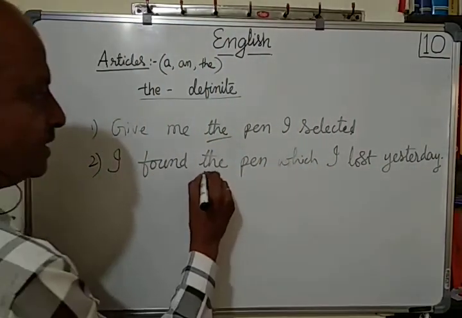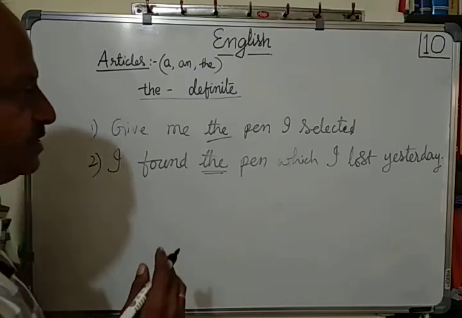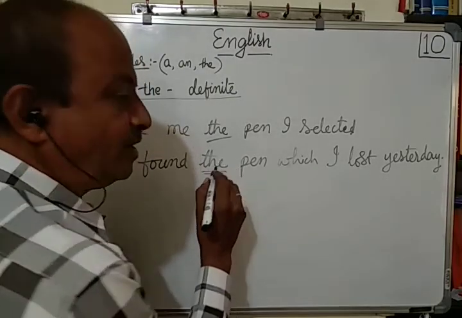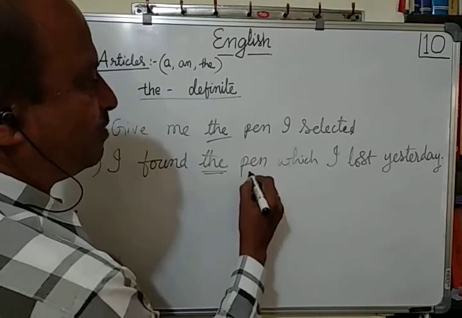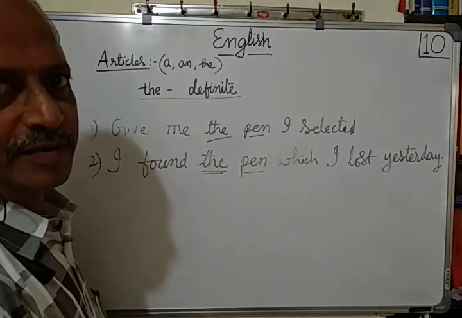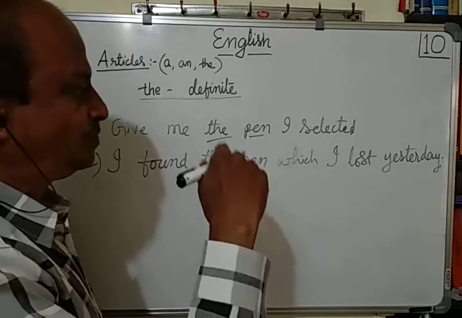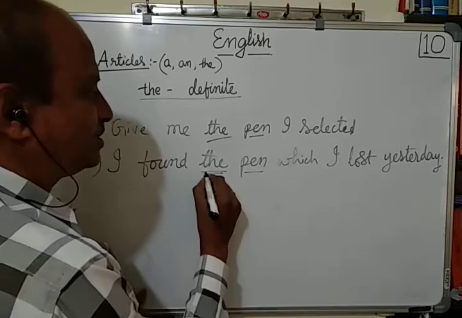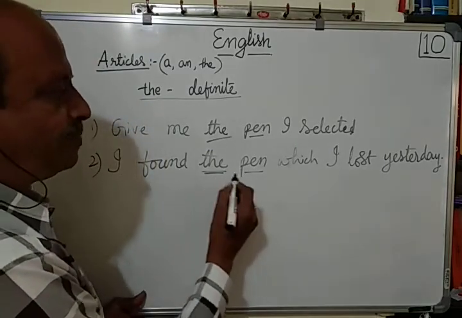I found the pen. The means definite. The is definite. When is it definite? When the speaker and listener, both of them, know definitely about the thing which is written after the article. The pen, if it is definite, known to both the speaker and the listener, then we can use the pen.